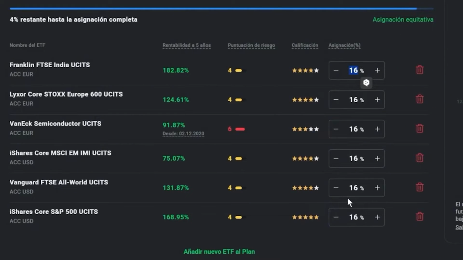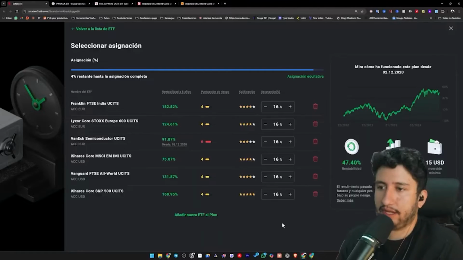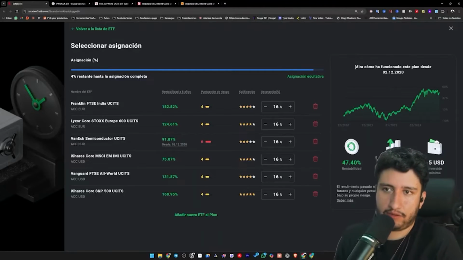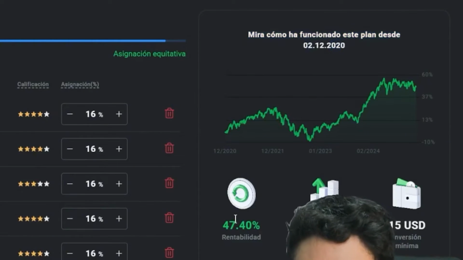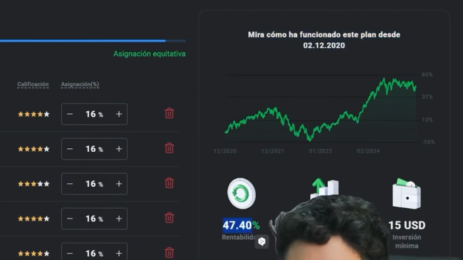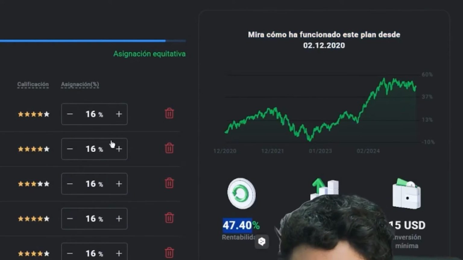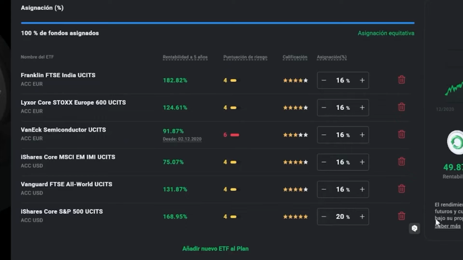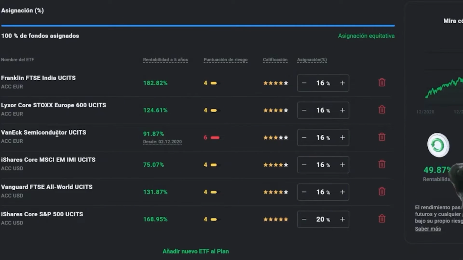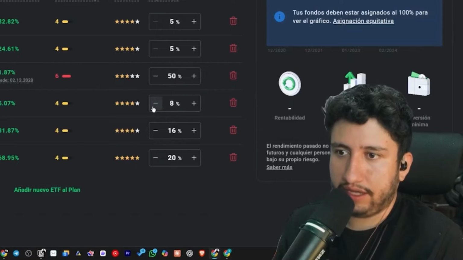After conducting some research, I've already crafted this specific portfolio. It's a portfolio that I might modify over time, which this platform permits us to do. At the moment, I haven't assigned specific percentages yet, but will determine what percentage I allocate to each of them. What I wanted you to notice is that on the right side, it indicates that since December 2020, this portfolio has achieved this return based on these allocations and weightings. For instance, if I come here and add a bit more to the S&P, it will increase here.